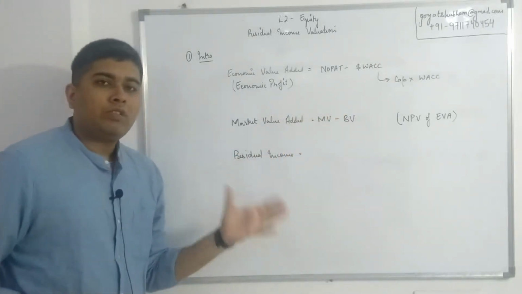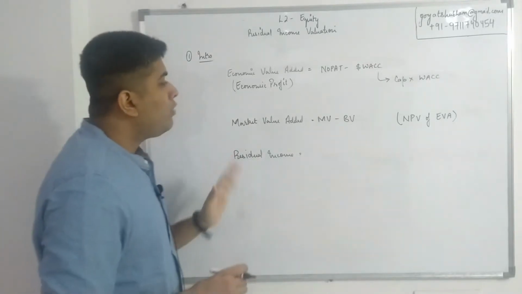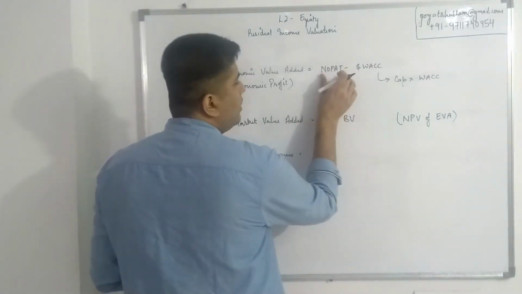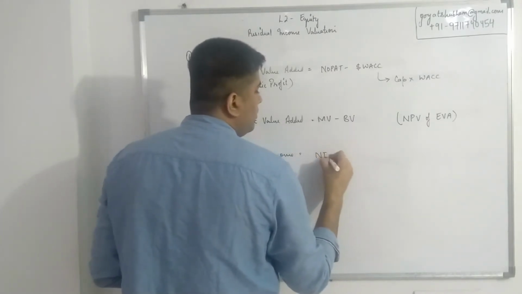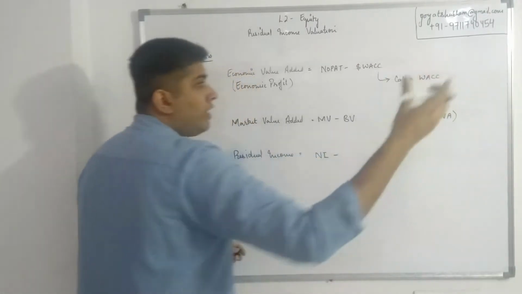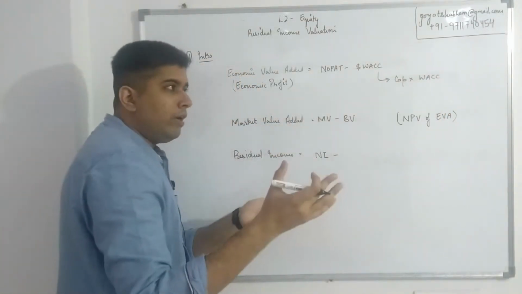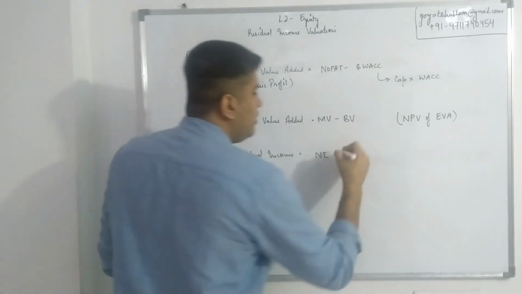Residual income is going to do the same thing, but only from the perspective of equity. So if I need equity, this operating profit would change to net income minus this was capital multiplied with cost of capital, total capital and total cost of capital. Now I need equity and cost of equity.